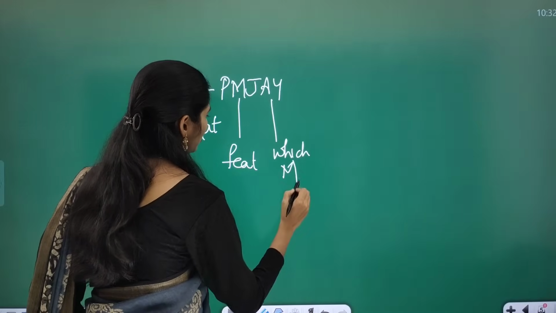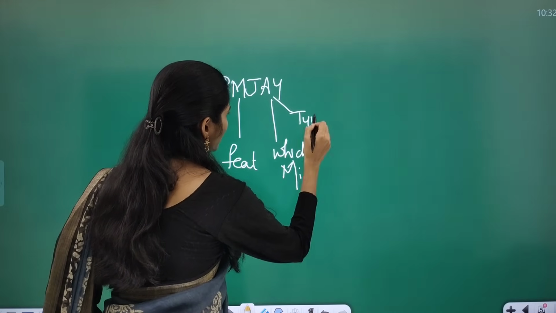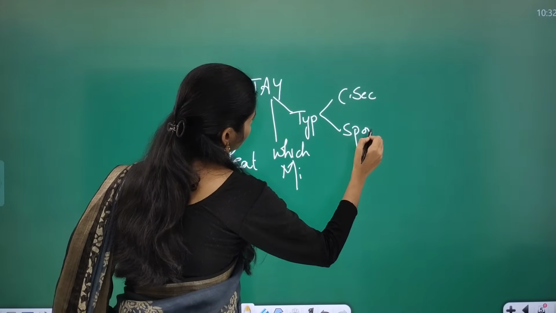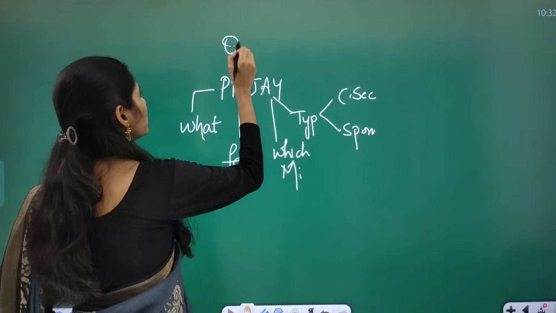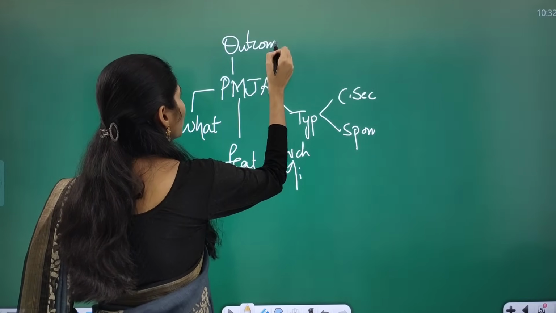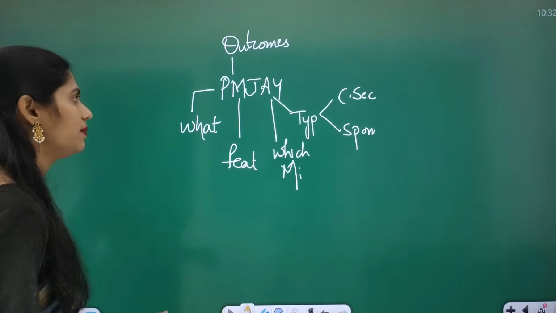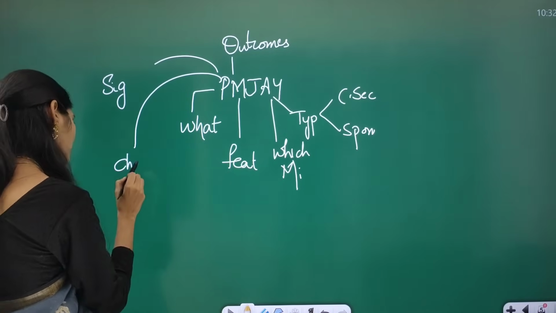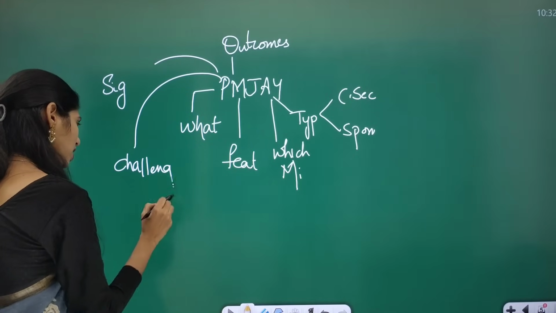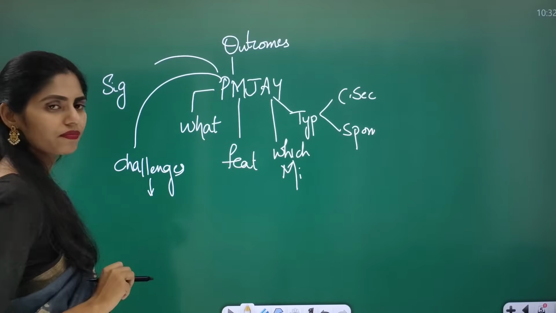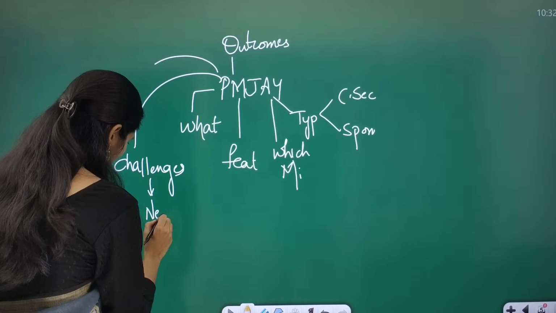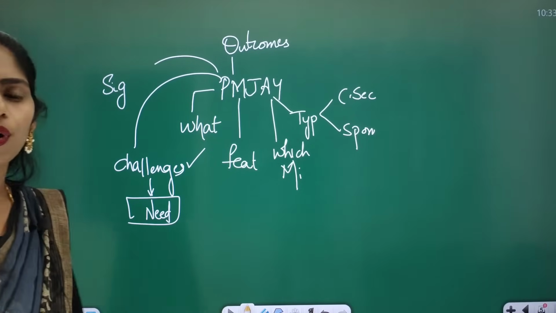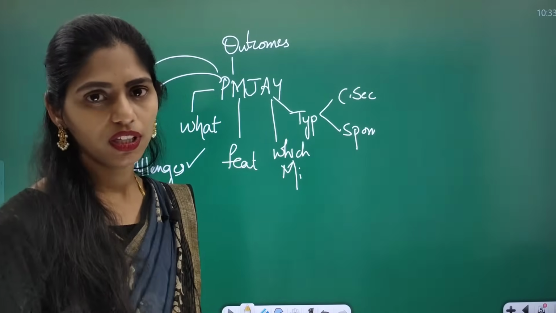Which type of scheme, whether it is central sector or centrally sponsored, and you have to see outcomes of this scheme. What is the significance? What are the challenges? And you have to see whether there is a need of changes to overcome these challenges or not. So these are some important things that you have to think from this article.